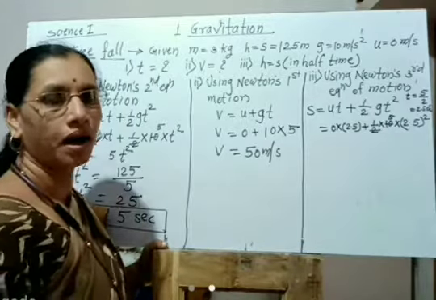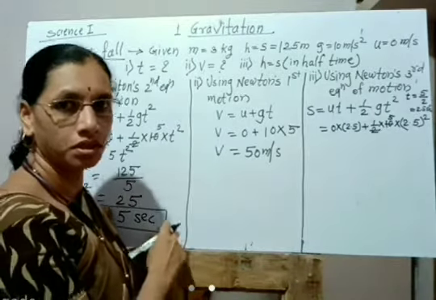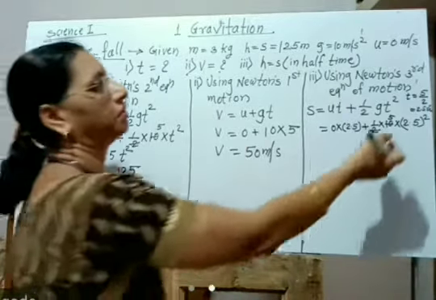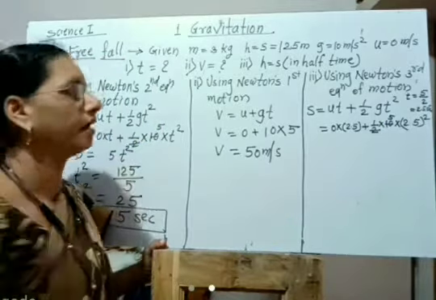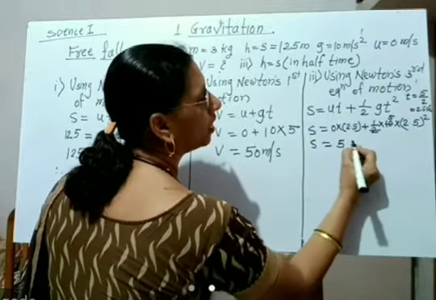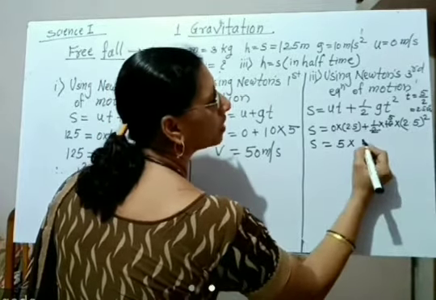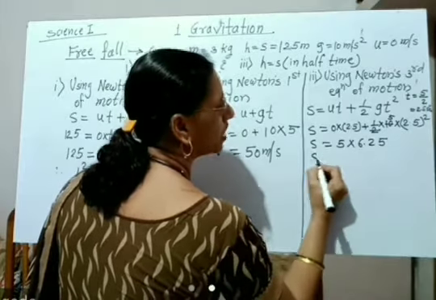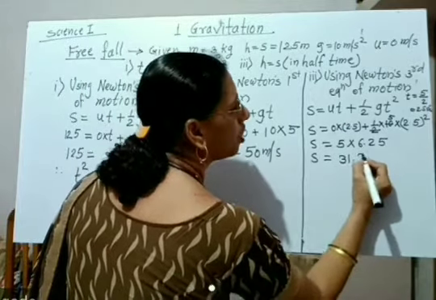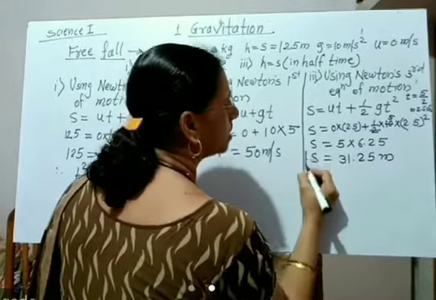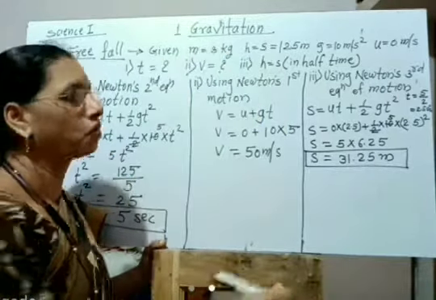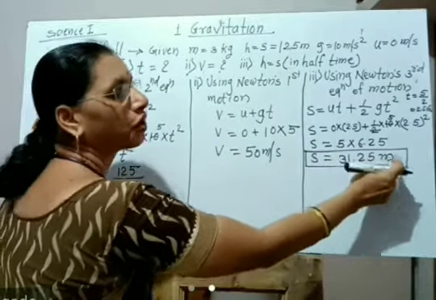We have to take half of the time which is required to reach the ground. जमिनीवर पोहोचण्यासाठी 5 सेकंद लागतात. त्याच्या निम्मा वेळ म्हणजे 2.5 सेकंद इथं t घ्यायचा आहे. आता इथं s is equal to 5 into 2.5 square, that is 6.25. Therefore s is equal to 31.25 meters. That is, in 2.5 seconds it comes towards the ground a distance of 31.25 meters.